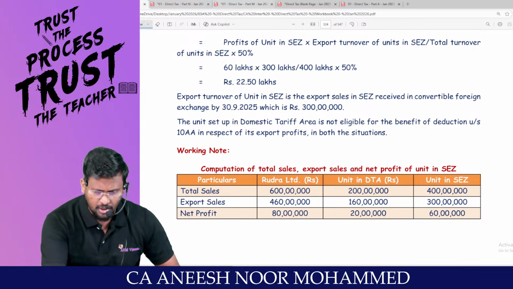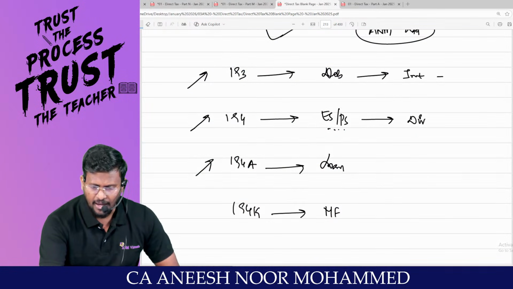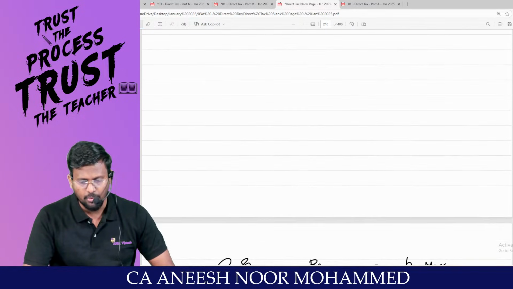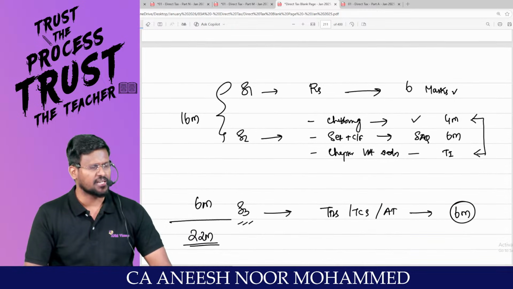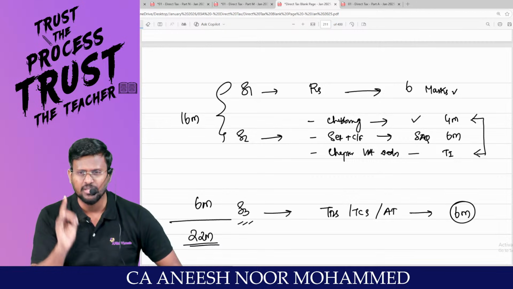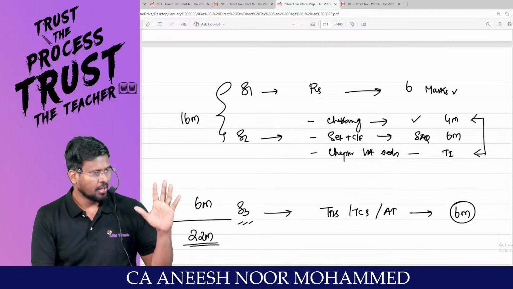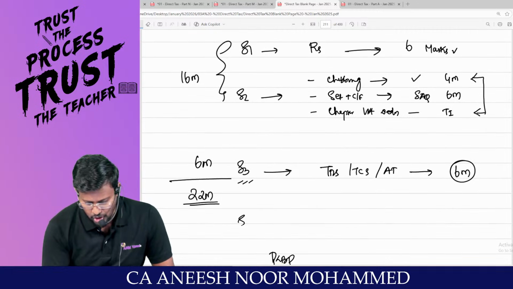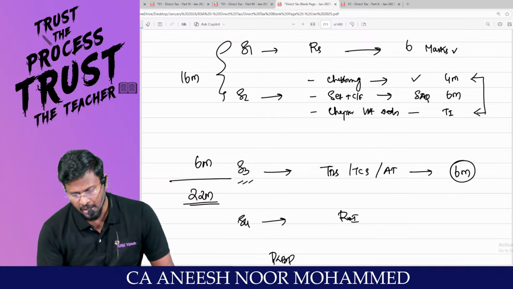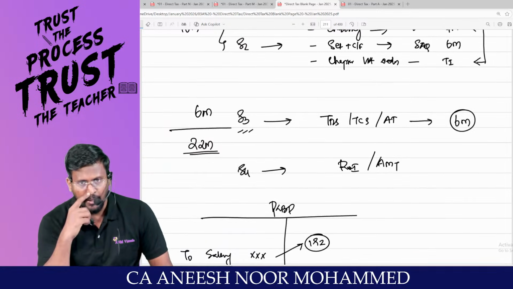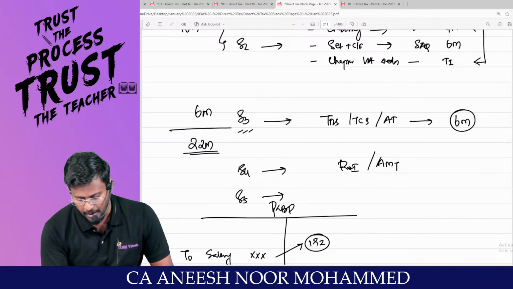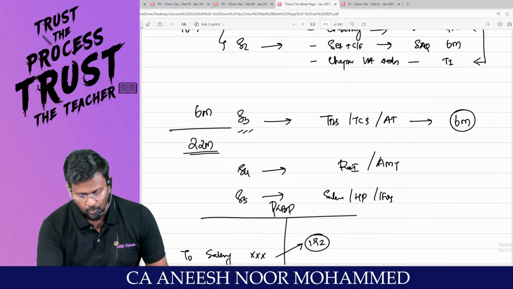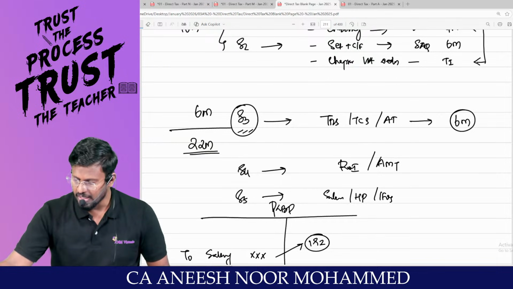After our third slot, my dear lovable students, you can happily start doing the computation of total income. Because slot number 1 is residential status. If you take a total income question without residential status and scope of total income, you can't start doing it. Then clubbing, set off and carry forward, and chapter 6 reduction. Then TDS, TCS and advance tax. Our slot number 4 is return of income along with AMT, because in both there will be one or two line adjustments. And step number 5 is the other heads of income like salary, house property and IFOS. Now we are in the third slot of discussion: TDS, TCS and advance tax.